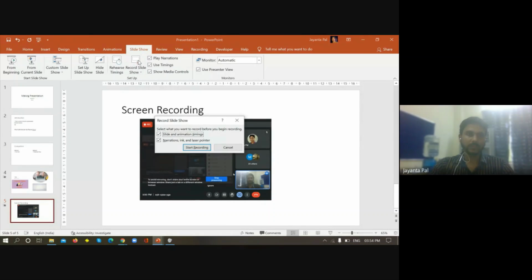If I click over here, it says select what you want to record before you begin recording: slide and animation timing, narration, ink, and laser pointer. Now, if I run the slideshow, then whatever slides I show in the slideshow, all the things will be recorded in terms of a video.